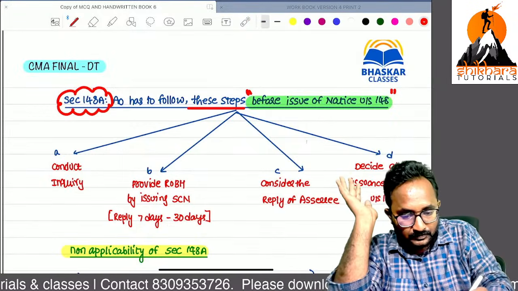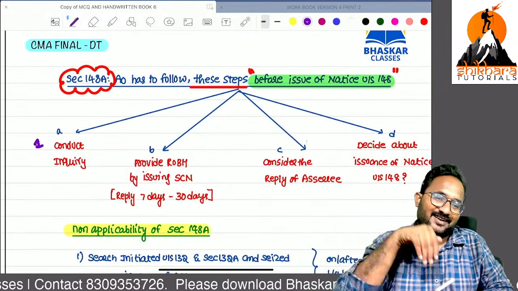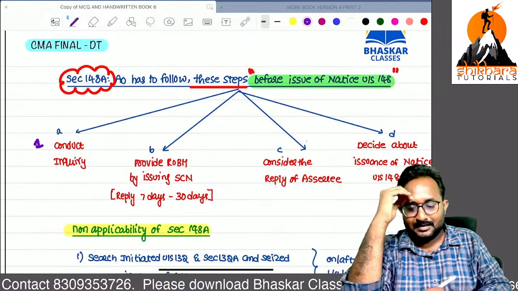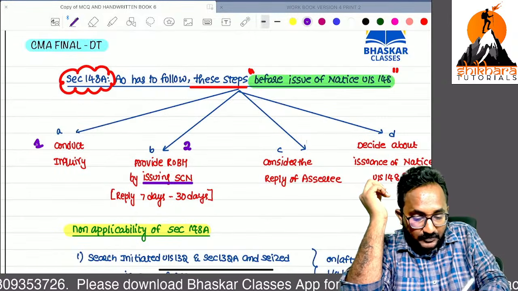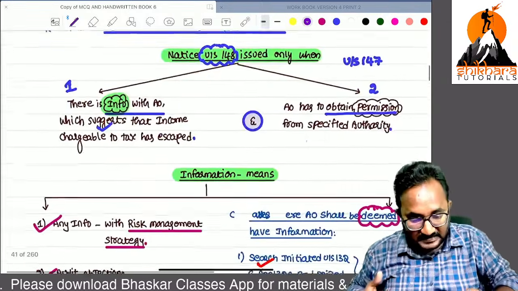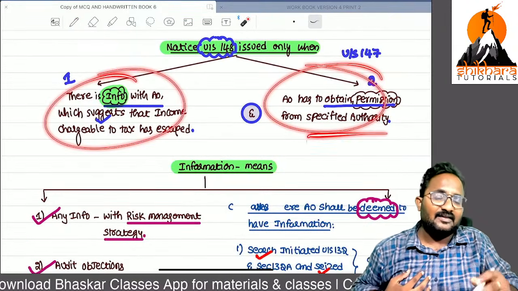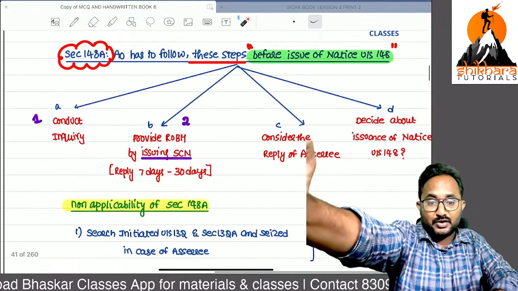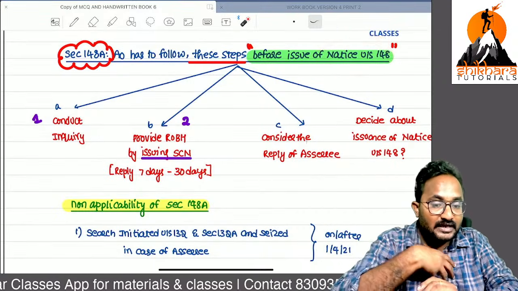What are the 148A steps? Now I will tell you. Conduct inquiry. Here also you have to conduct inquiry. And second, you have to provide the reasonable opportunity of being heard by way of issuing the show cause notice. Sir, now I have information, deemed information, and I already obtained the permission from the specified authority also. Now I want to proceed with the income escapement assessment procedure by sending the 148 notice.